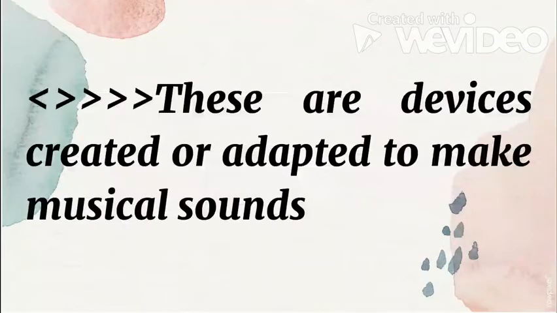The first question: what are musical instruments? When we say musical instruments, class, these are devices created or adapted to make musical sounds. It's very self-explanatory: musical instruments to make musical sounds, of course.